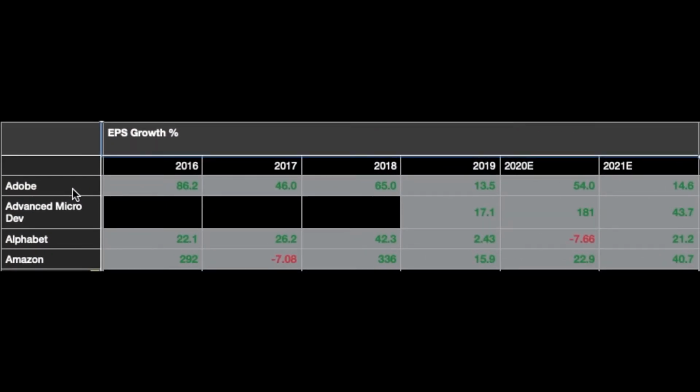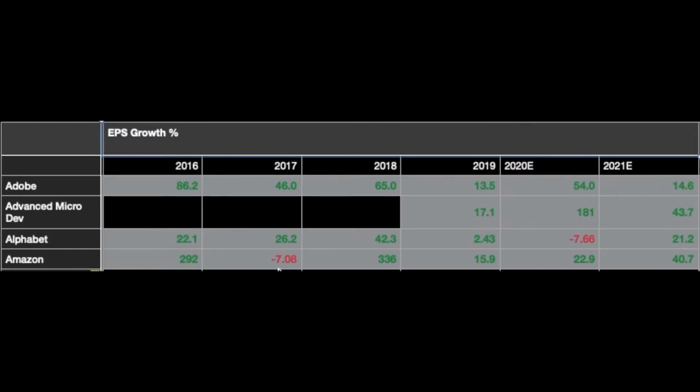When speaking about earning momentum, as stated earlier, the EPS growth is key. And what you have here is the EPS growth of these tech companies as a percentage. Like I said earlier, we are interested in historical EPS growth as well, hence why we go back as far as 2016 and estimates for this year and next. As you can see, these tech companies have been growing nearly every year. The likes of Adobe have for the past few years and will do for this and next.